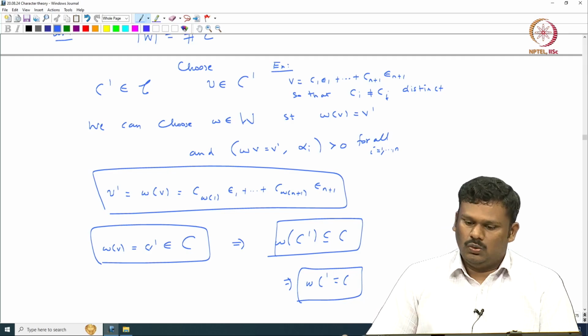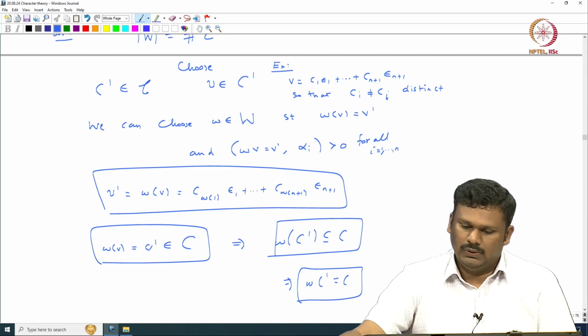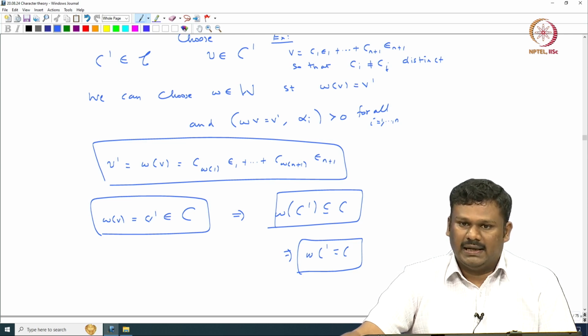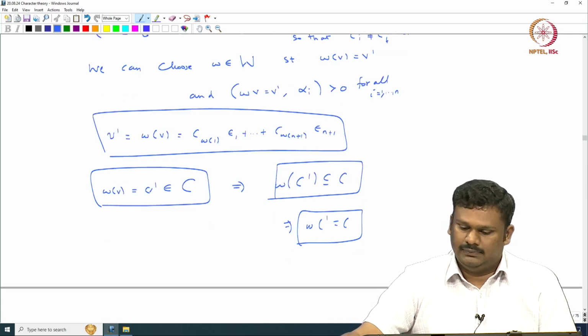Okay. So once we make such a choice of W, we immediately see that W of C dash must be C. So this proves that the action is a transitive action. You can obtain any C dash from C by applying a Weyl group element.